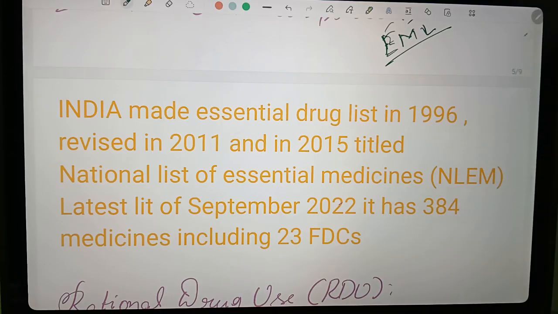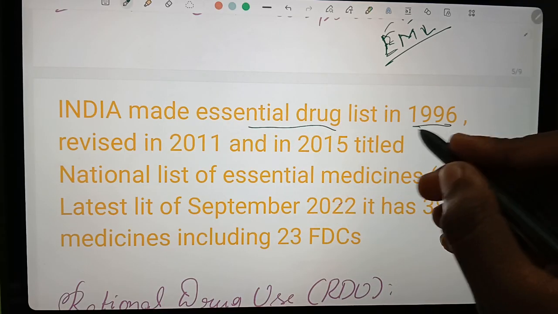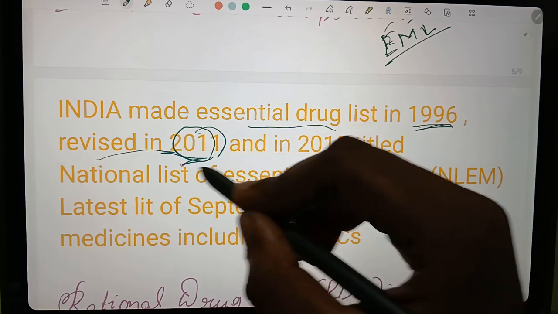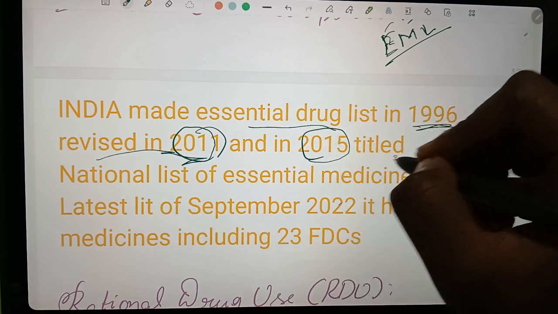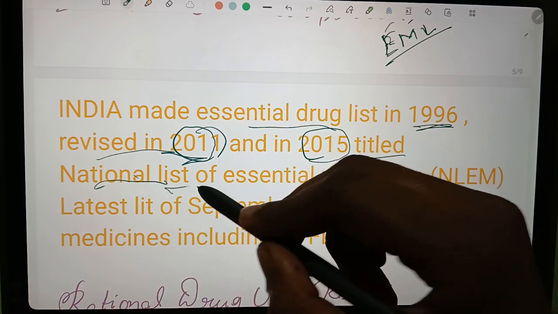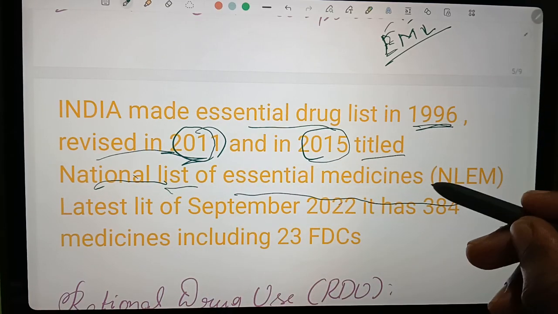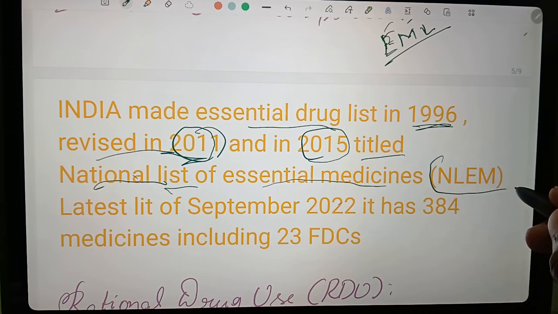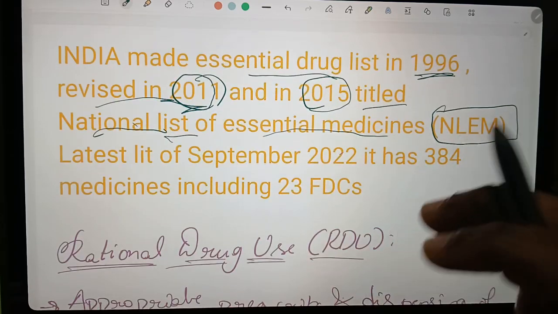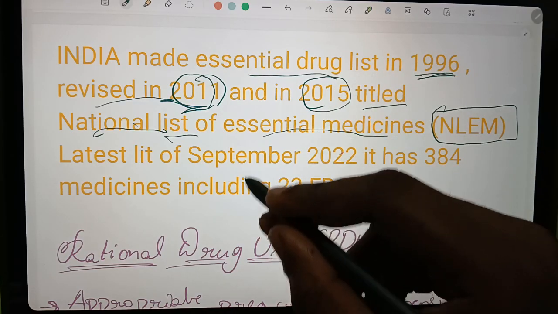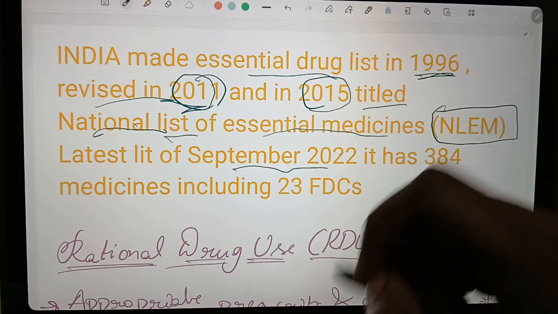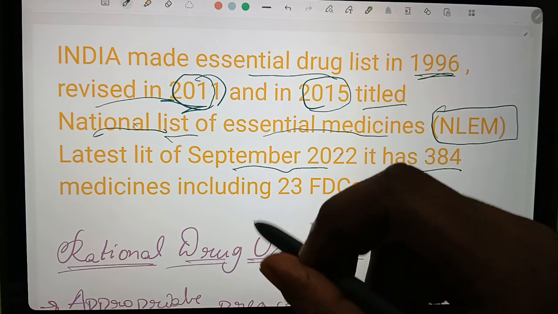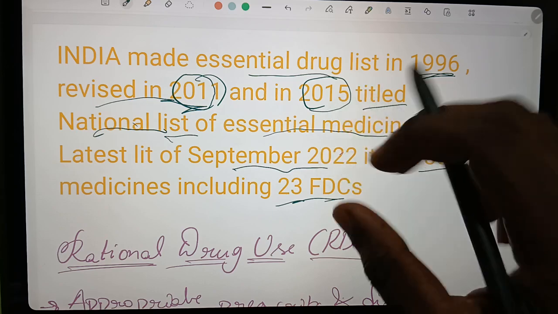In our India, the essential drug list was made in 1996, and it was revised in 2011, and in 2015 it was titled as the National List of Essential Medicines, NLEM. The latest list is from September 2022. In our India, the NLEM has 384 medicines, including 23 FDCs.